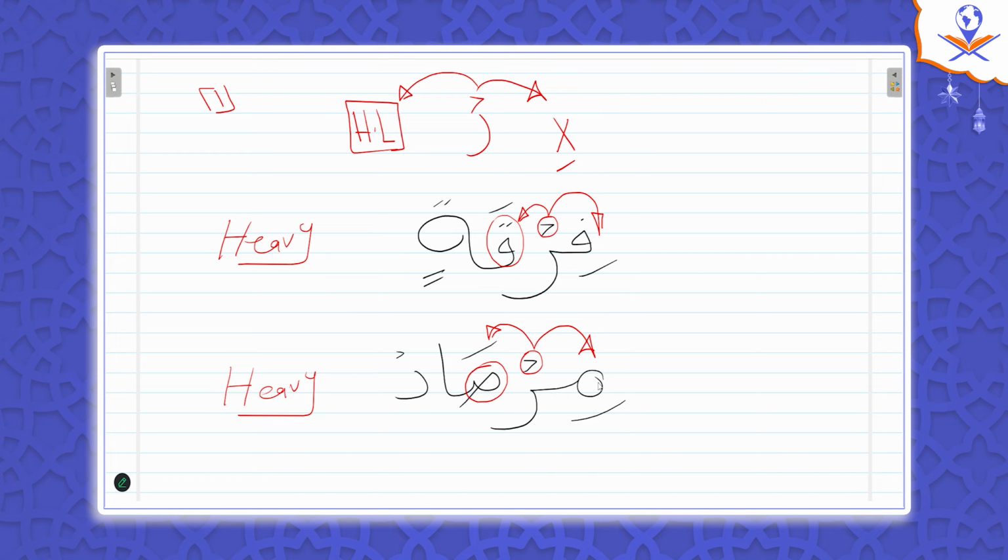Mirsad. Inna rabbaka. Mirsad like this, not mirsad. It should be light, but no. But here let's put a condition which is very, very important. This condition here must be in one word, okay? Because if it's in two separate words, then no, the ra is still light. Oh, yeah, that's different. Okay, yes.